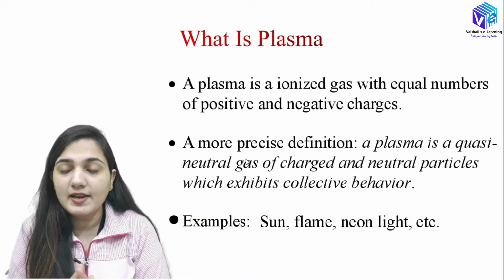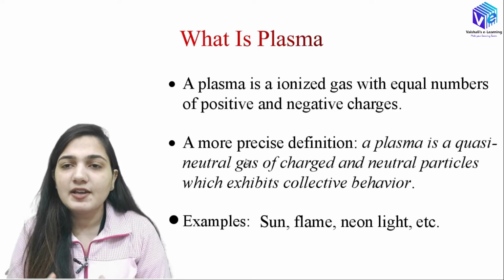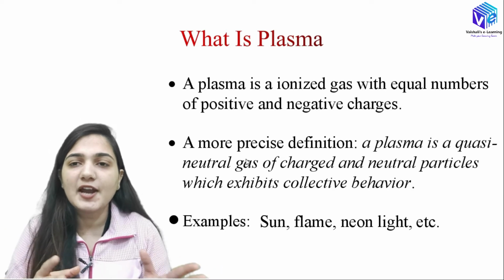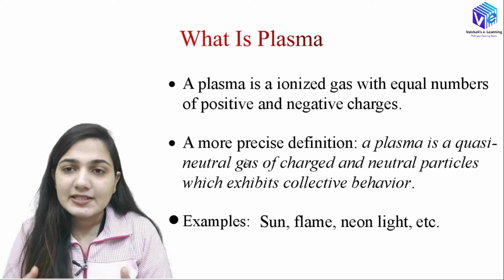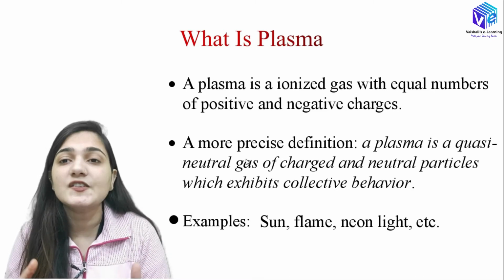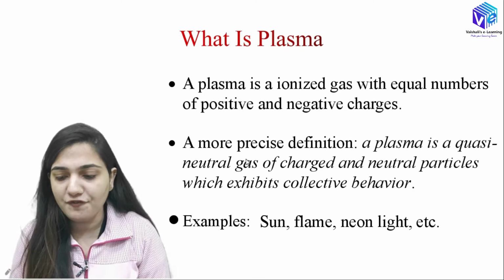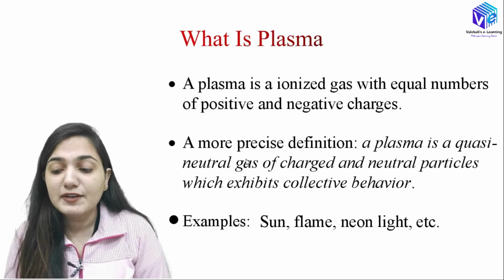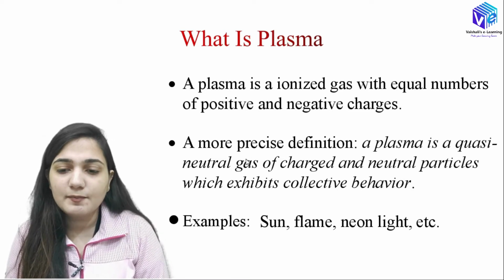So for example, we have the sun. In the sun we have the helium ion. So here also these helium and hydrogen are existing in the form of plasma, and this is how the sun is generating huge amounts of energy. Then we have various flames, then we have neon light. All of them are using plasma.